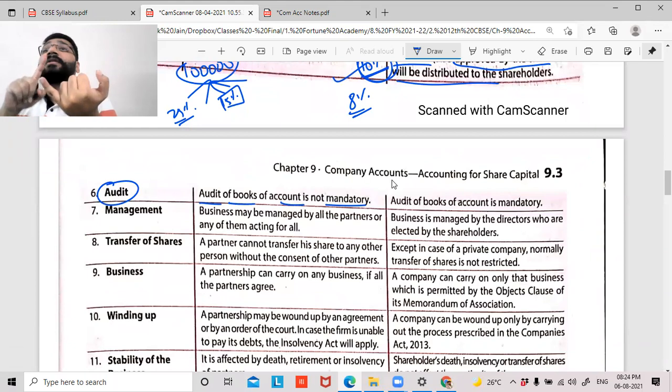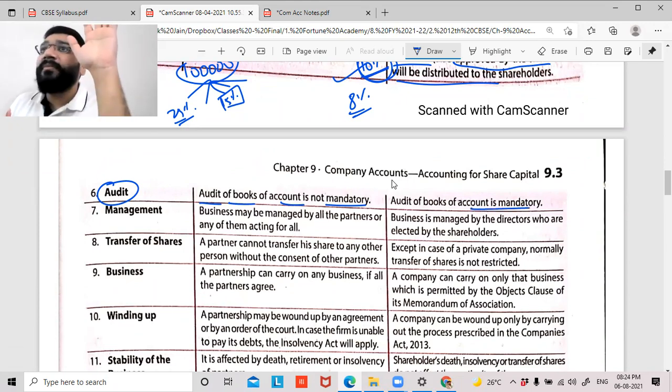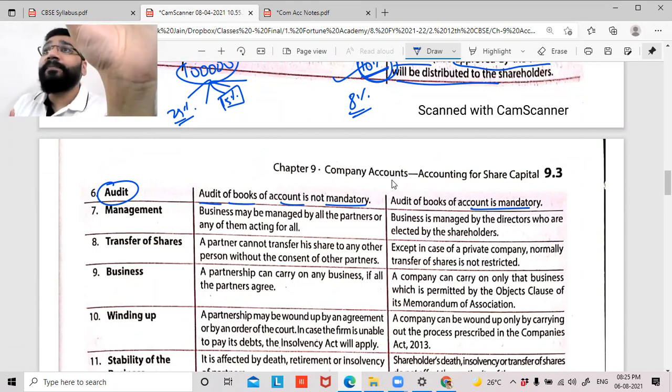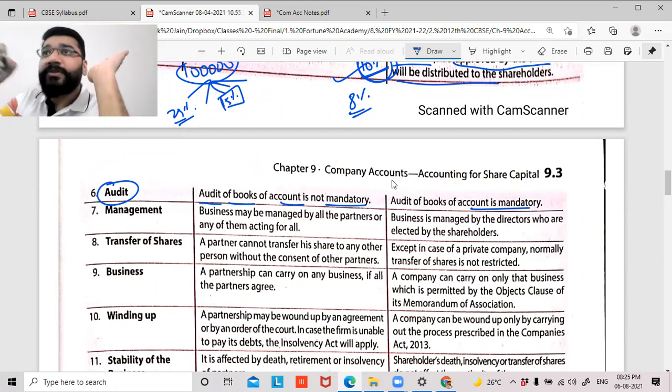You cannot say, "Sir, I did not start my business, I'm having less profits." Whatever your profit, whatever your turnover, they don't care. Law says audit means audit. Audit of the books is mandatory. It is immaterial what your turnover is, what your profit is, or whether you started the business or not. Law says that you have to appoint a CA who has to audit the accounts. He has to sign the balance sheet.